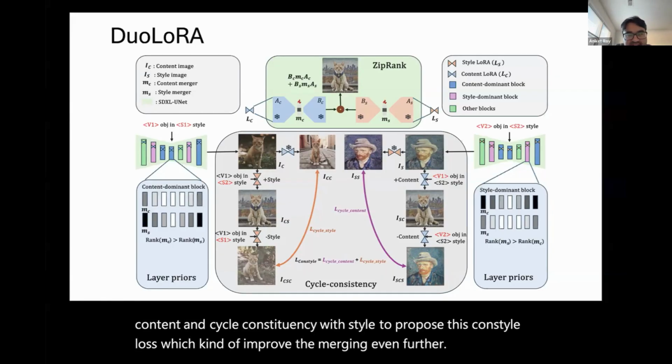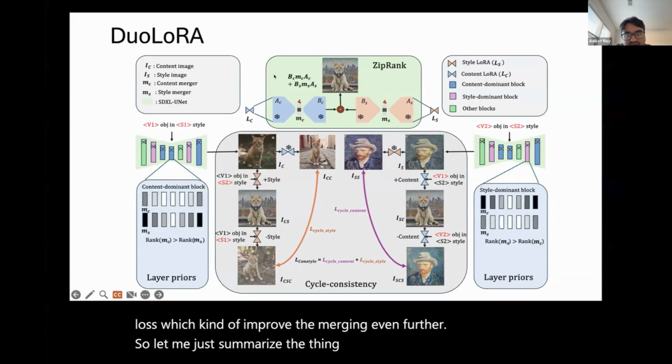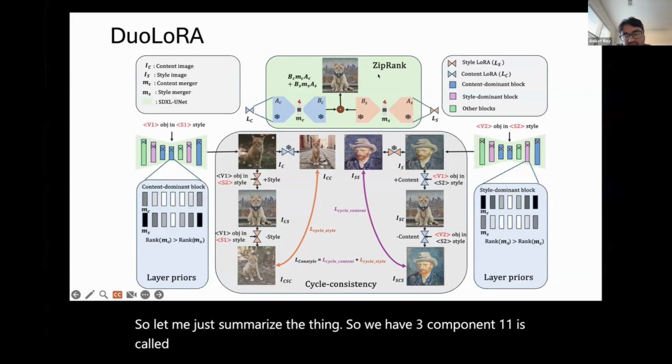So let me just summarize. We have three components. One is called ZipRank, where we learn the mask in the rank dimension.